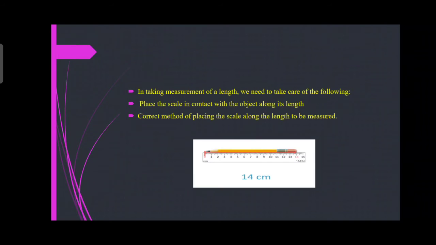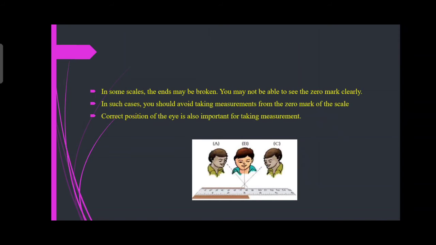First we want to place the pencil with the scale in contact. Then, the correct method of placing the scale along the length to be measured. In some scales the end may be broken. Right? In our school, your friends may have broken scales. So you may not be able to see the zero mark clearly. In that case, you should avoid what? Taking measurement from the zero mark of the scale.